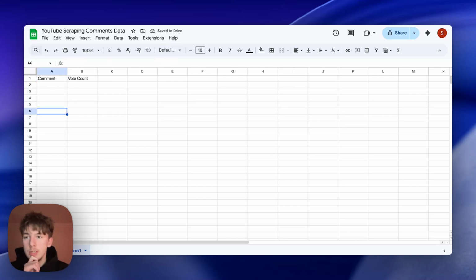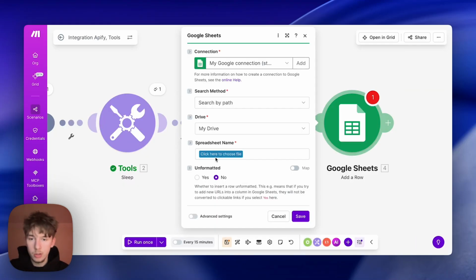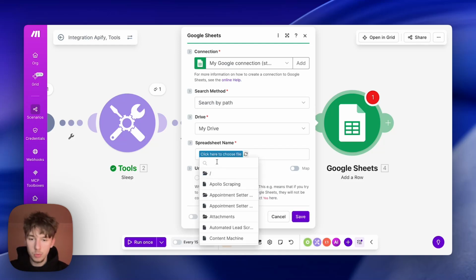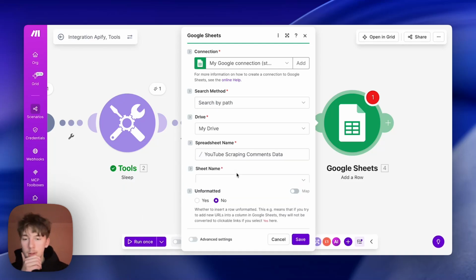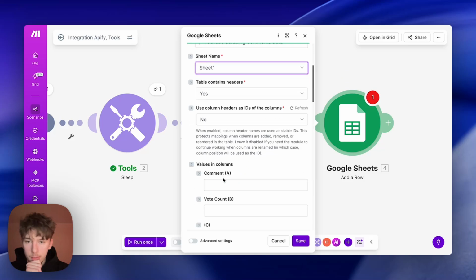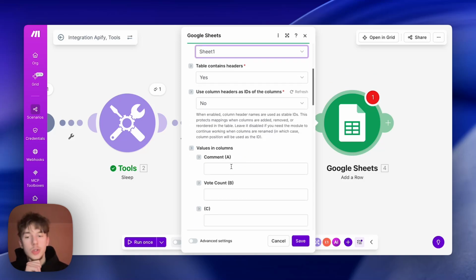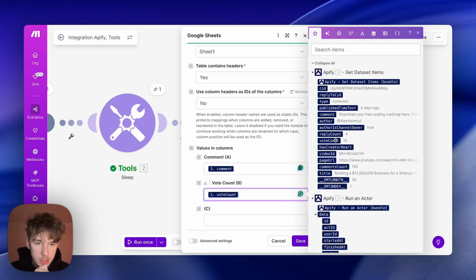And now what we're going to do is head back into Make.com and configure our Google Sheets module to this exact spreadsheet. So we're going to search for YouTube scraping comments. That's the one we're looking for. Sheet name, Sheet1. Table contains headers, that's what you need on, so you can have these headers. Comment, what we're going to add now is the comment. There we go. And the vote count, which is this. And this is what you're working with.